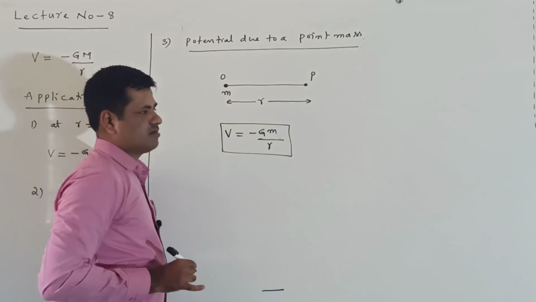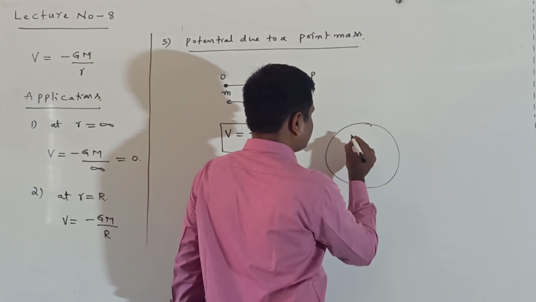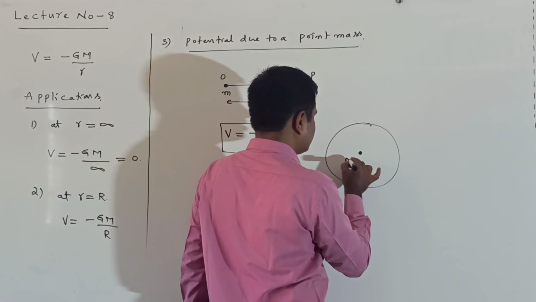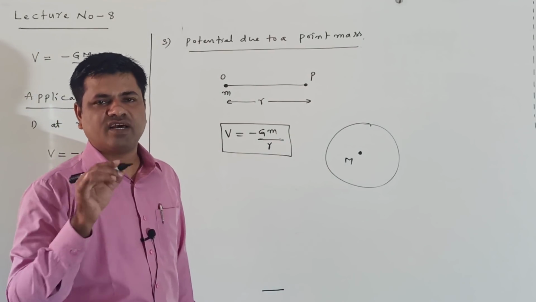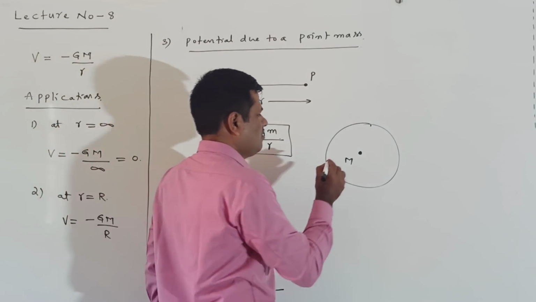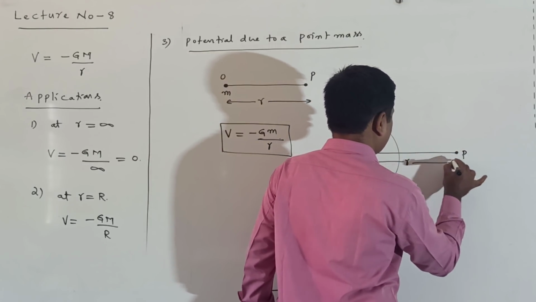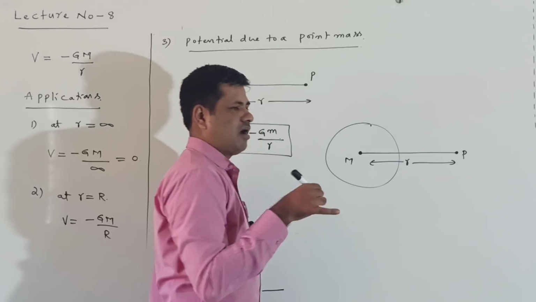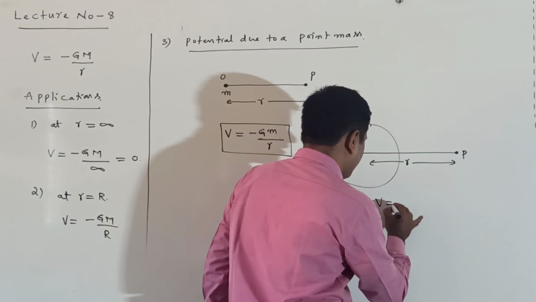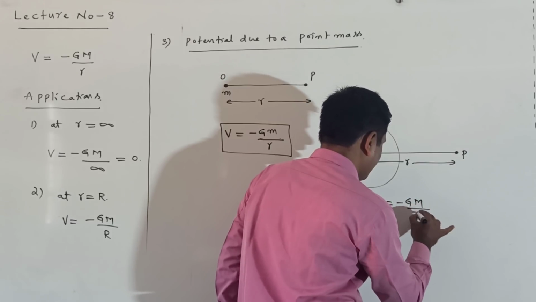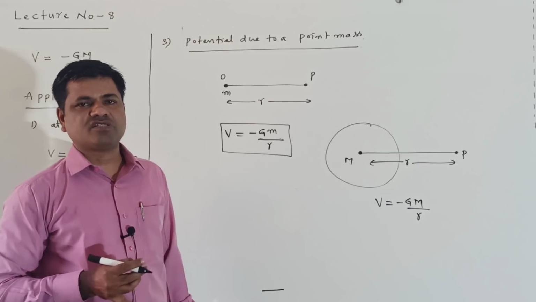Why are we writing like this? What is the reason? Suppose I am taking this is the earth. The earth's mass is concentrated at the center of the earth. The total mass of the earth is concentrated at the center, and from the center of the earth to point P the distance is r. Here the earth is also considered as a point mass. When we consider a point mass, the potential formula we get is minus GM by r. This is the gravitational potential formula.